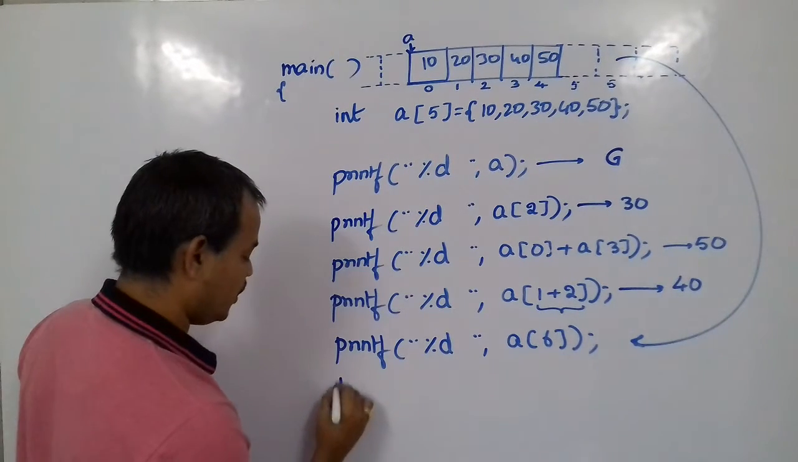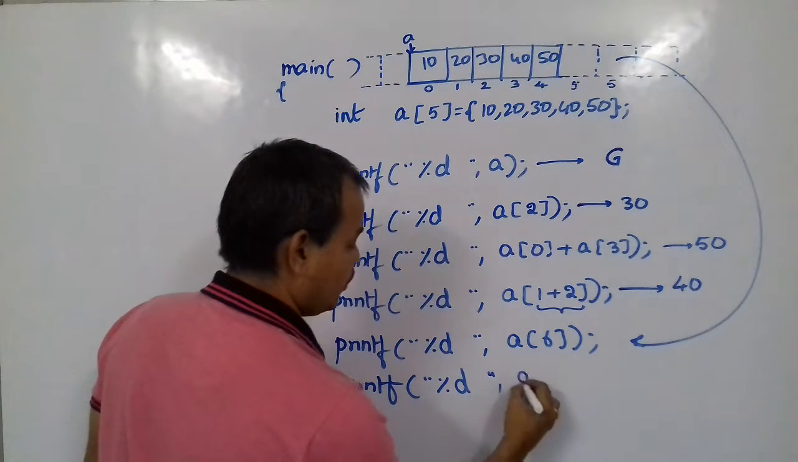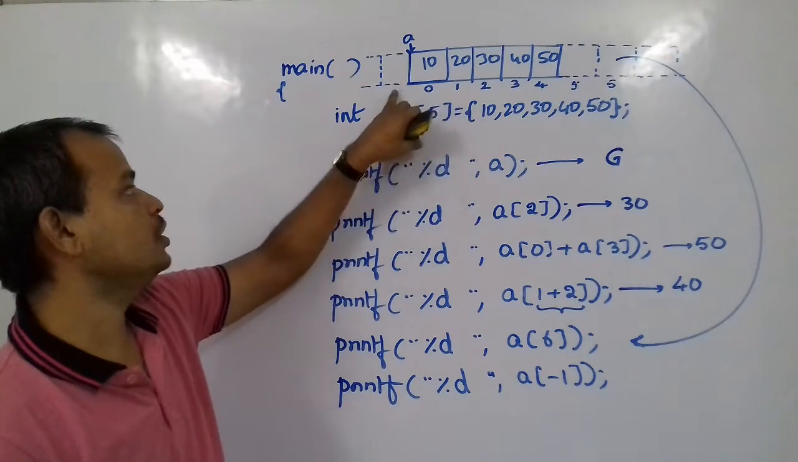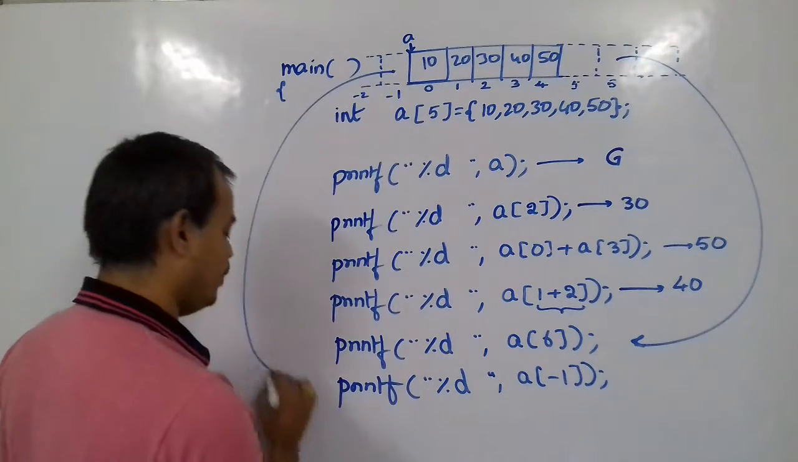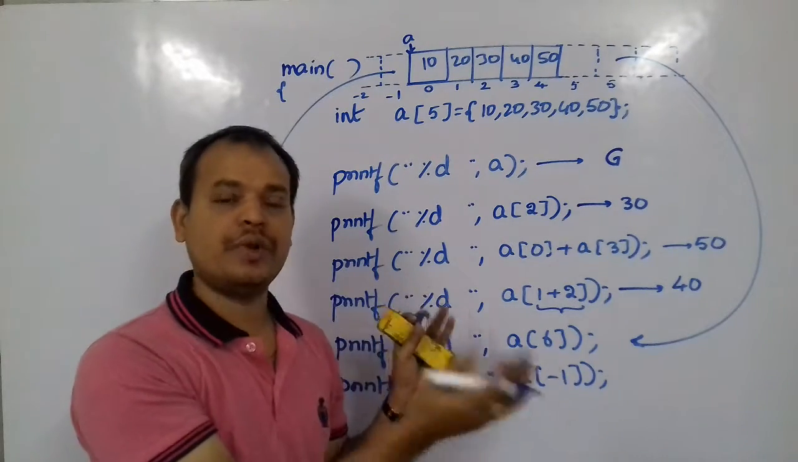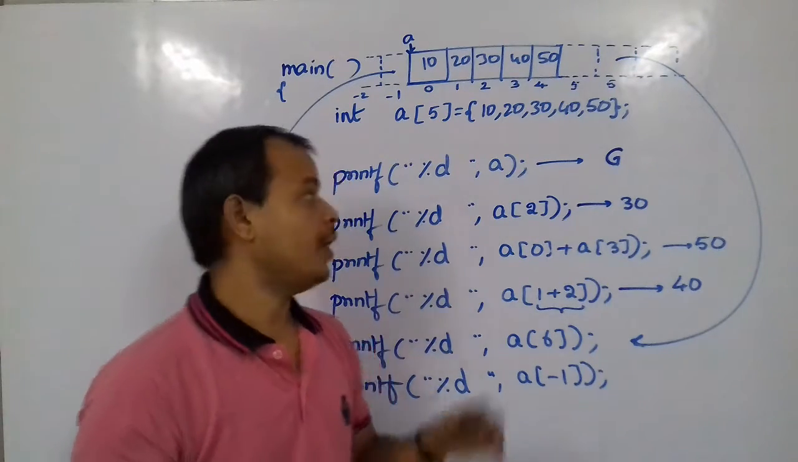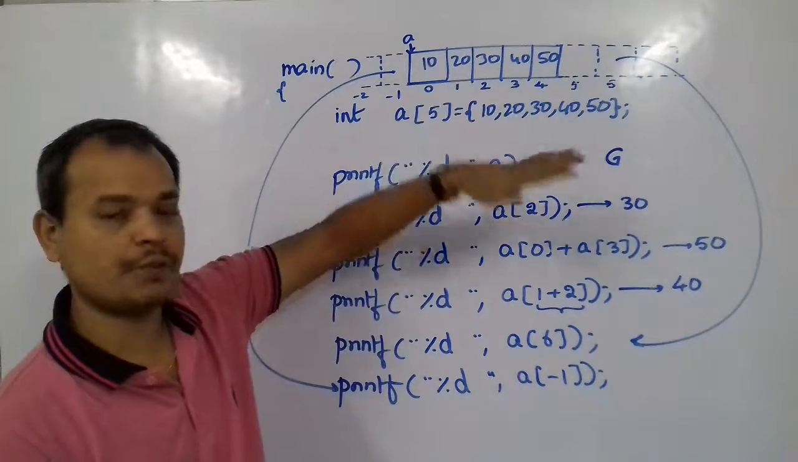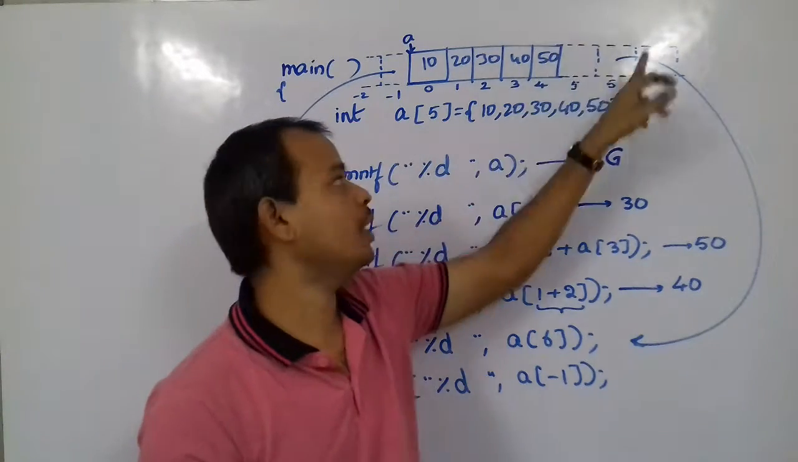Similarly, if you go for something like a of minus 1, what happens? This is 0, this is minus 1, this is minus 2. The value at this location will be taken. So we can go beyond the array bounds, but it's not a safe way because we may access garbage values. It's not very useful, and you may access some other variable, because we have only one array in this program, but in some other program we may have other variables also. Their values may come up here.